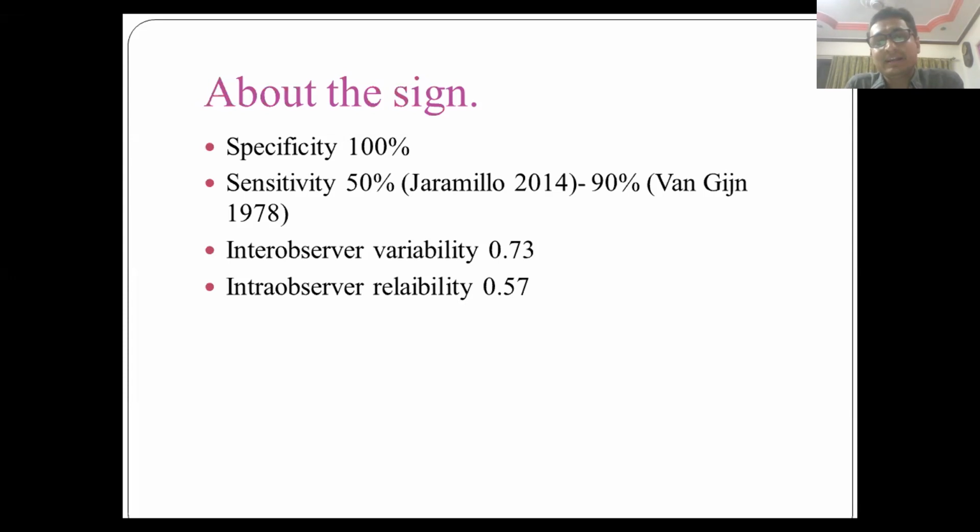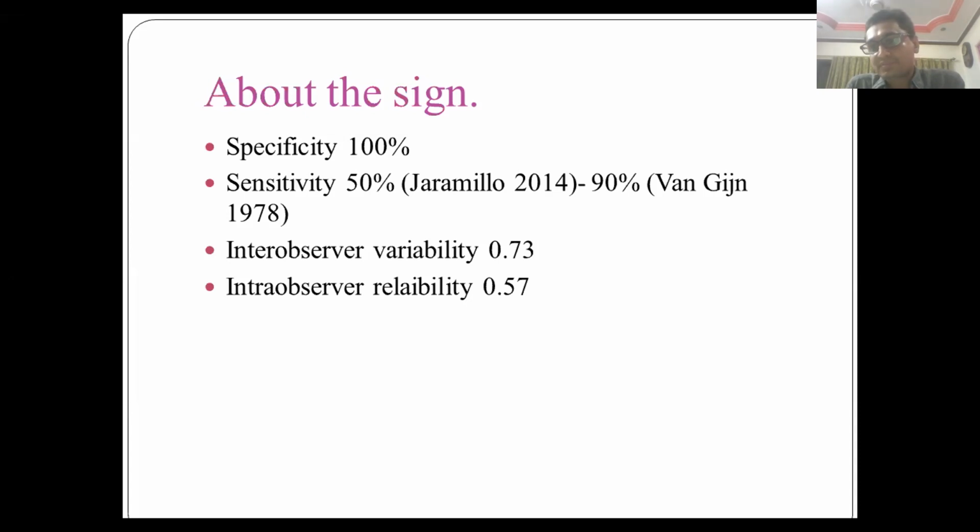Sensitivity again has ranged from 50% to 90% in different studies, and the reasons for the same we will be discussing. There are other factors to Babinski, like inter-observer variability.